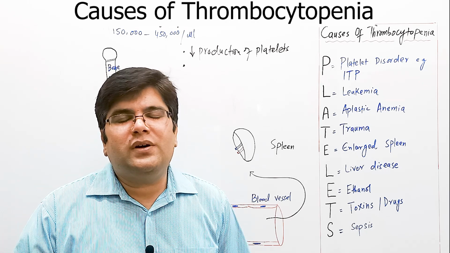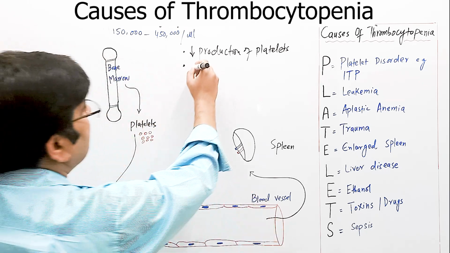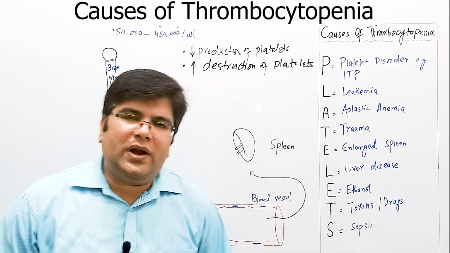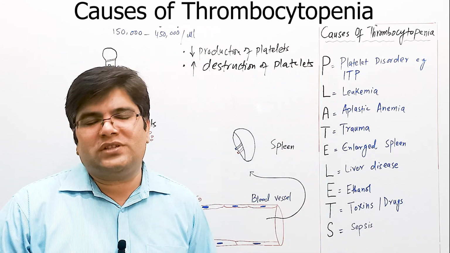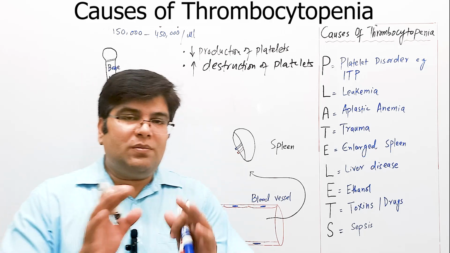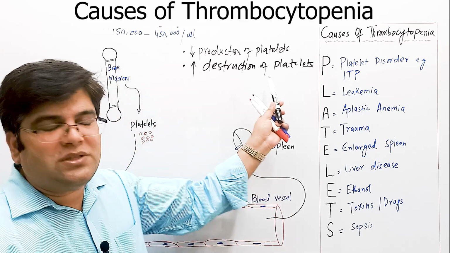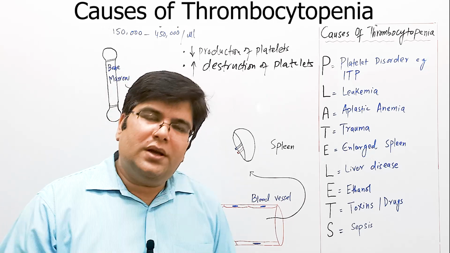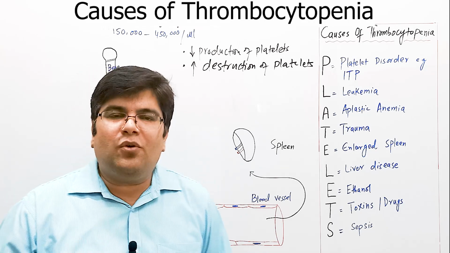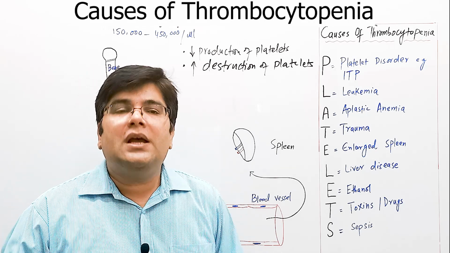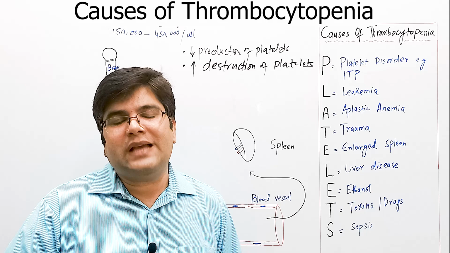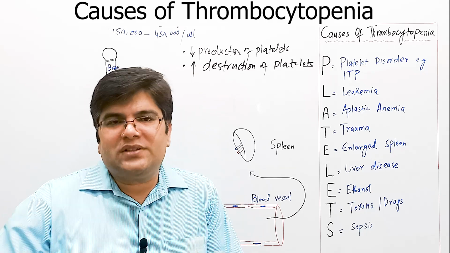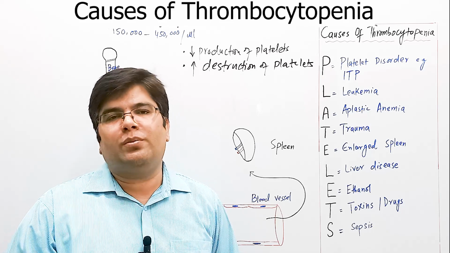Another important cause of decrease in platelets may be increased destruction of platelets. There may be increased destruction of platelets when there are antibodies formed against platelets, for example, after blood transfusion, or when there are autoantibodies produced in our body, for example, in some autoimmune disease like systemic lupus erythematosus, SLE, or when some antibodies are formed against platelets after some drugs are given, for example, heparin induced thrombocytopenia.